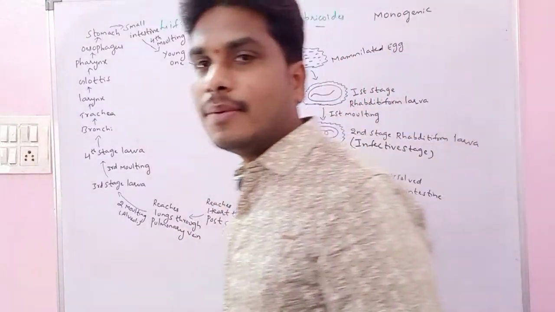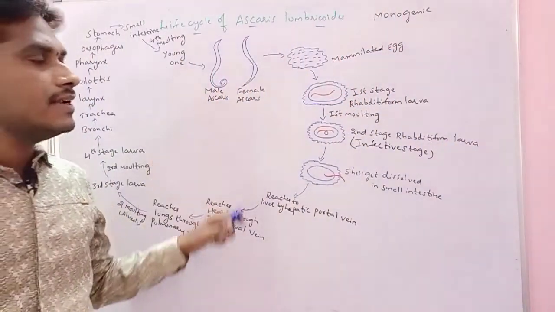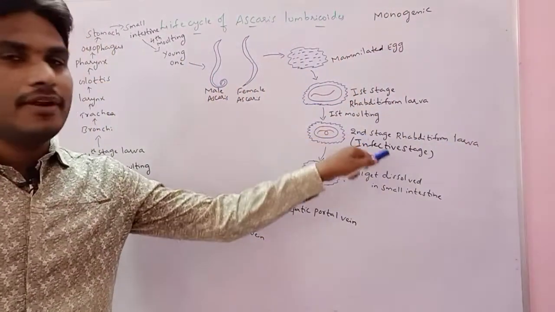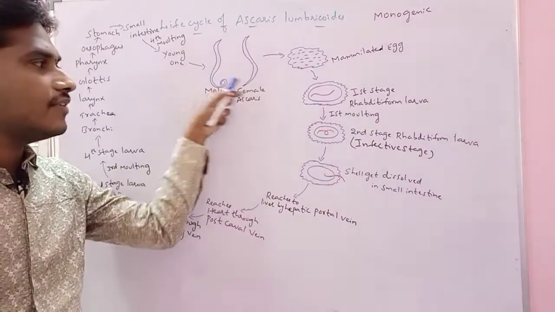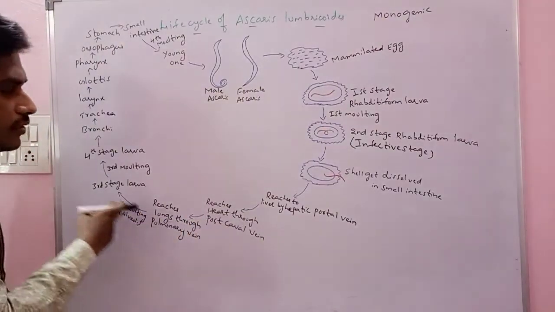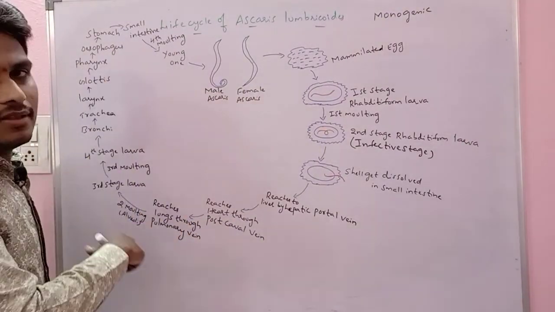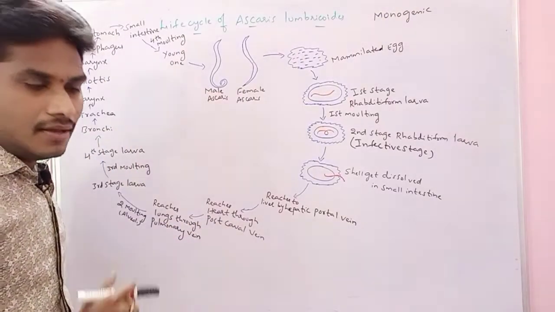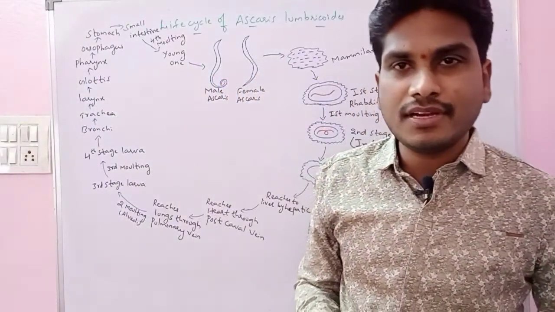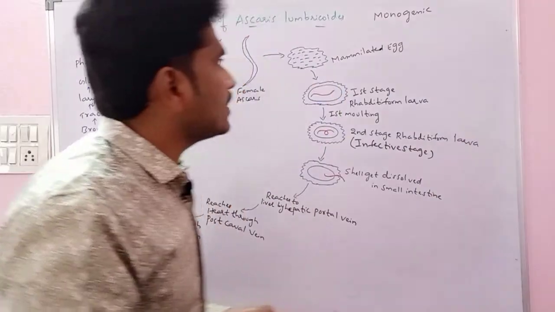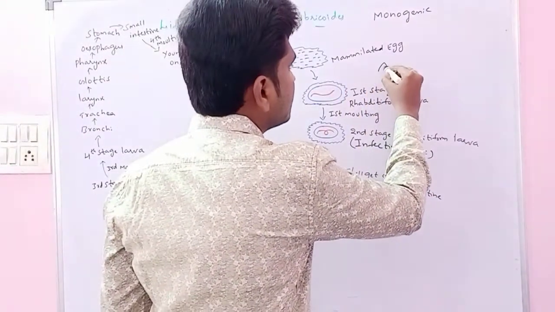Right? Here particularly remember the point. In Ascaris, we have to remember the second stage rhabditiform larva is the infective stage, and 2 lakhs of mammalian eggs are released after the fertilization here. Then how it reaches the different parts of the host, that we have to remember here. And regarding the symptoms, the pathogenicity of Ascaris lumbricoides, it always causes ascariasis,